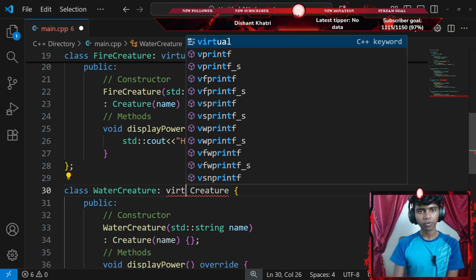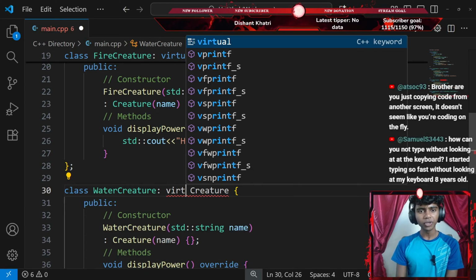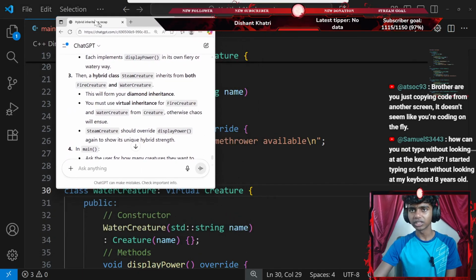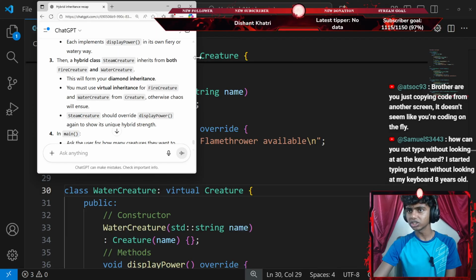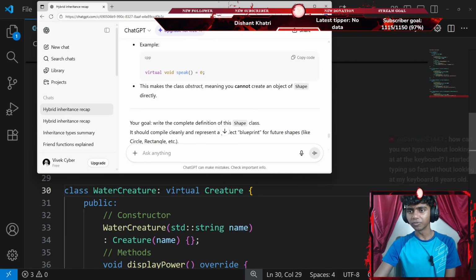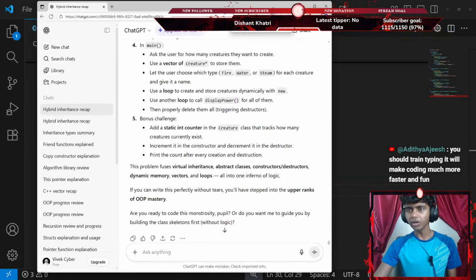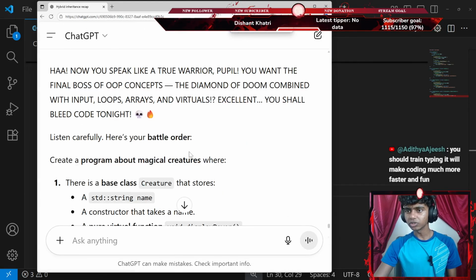Okay, brother, are you just copying code from another screen? It doesn't seem like you're coding on the fly. Honestly, guys, I do have an instruction off stream, in the other screens. Let me show you guys. I did already read this up for you. Let me go down, zoom in, scroll all the way down. There we go. Let me zoom in a bit more.